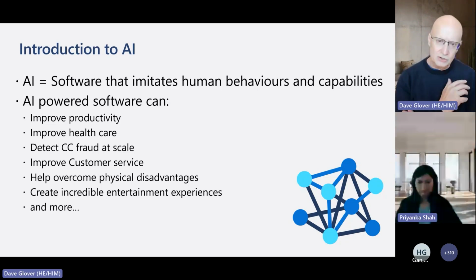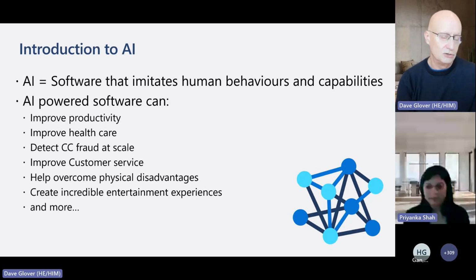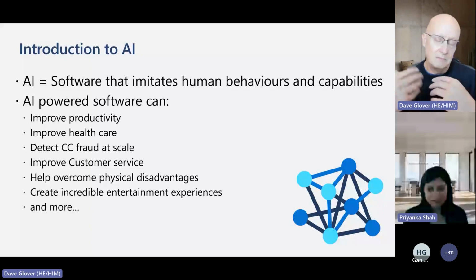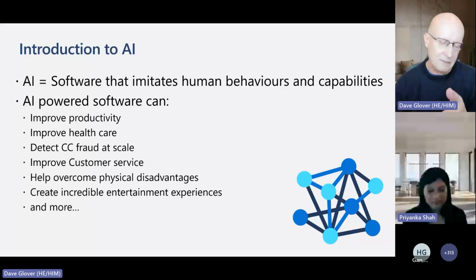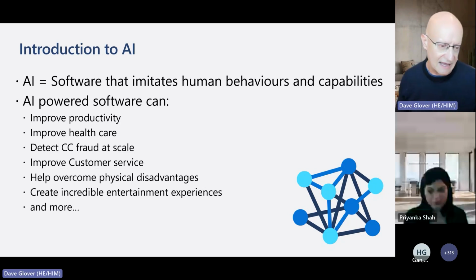No doubt you're already doing this, but you can use it to improve your productivity. We're also already starting to see some of the AI flowing across into things like Office, and healthcare, using AI to better understand maybe the outcomes for people, or to scan cells, for example, to look for cancer cells. So AI has a huge opportunity to improve our healthcare.